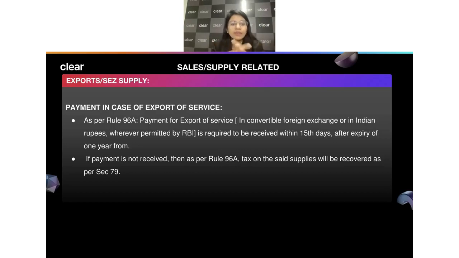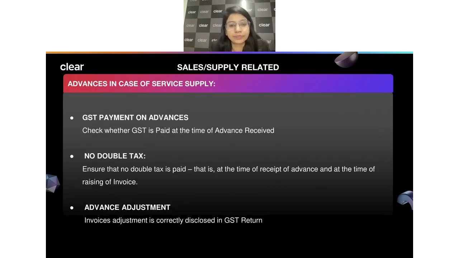Now, similarly, when it comes to payment in case of export of services: we talked about export, we talked about LUT, we talked about shipping details which we should make sure of. Similarly, if there is an export of services, again just make sure that you have received the payment, and there is a timeline for receiving that payment from the invoice date. When we look into it, it is 1 year, and after 1 year, within 15 days, you should get the payment. If you have not received it, then they are going to recover that amount from you. So this is another important point which we should always keep in mind if you are dealing with an export of services, whether you have received the payment in respect of that or not.